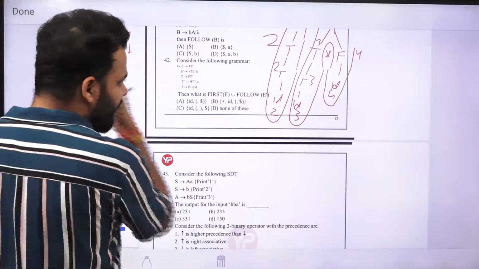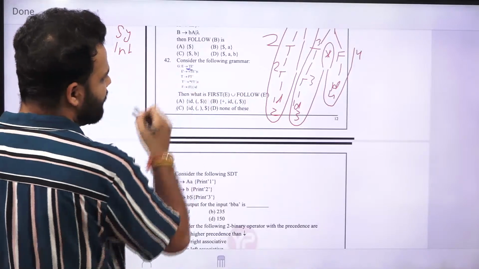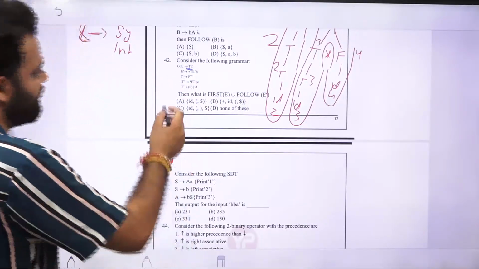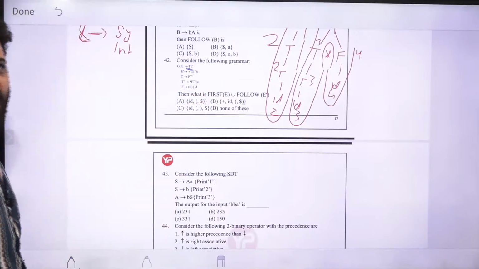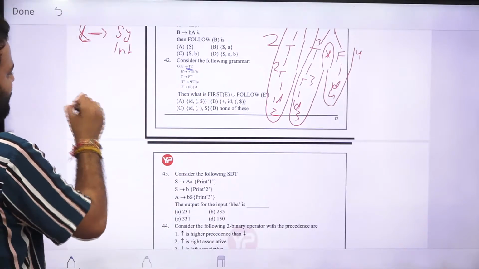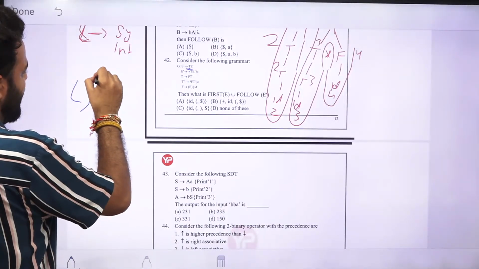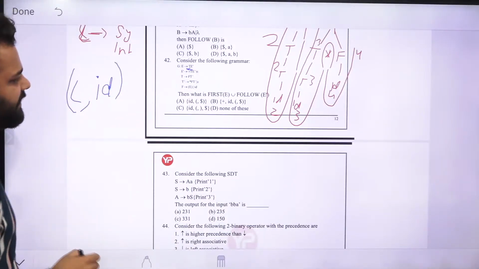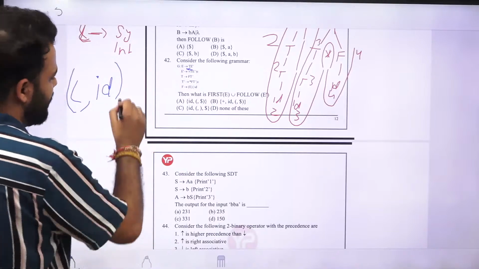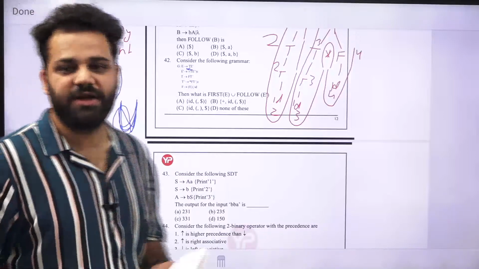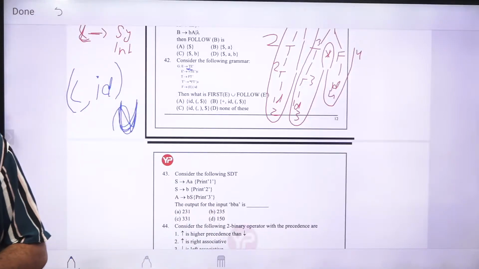First of E we can find, first of E will be equal to first of T. From here we can find first of T as first of F, and first of F is nothing but bracket and ID. The font is a little smaller, bracket and ID. So this is the first of E union with follow of E dash.